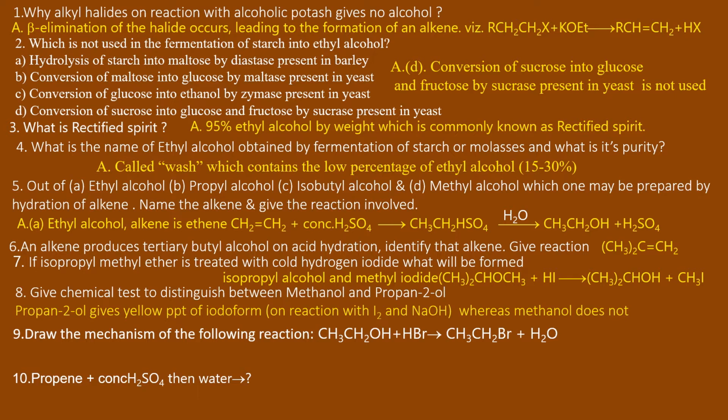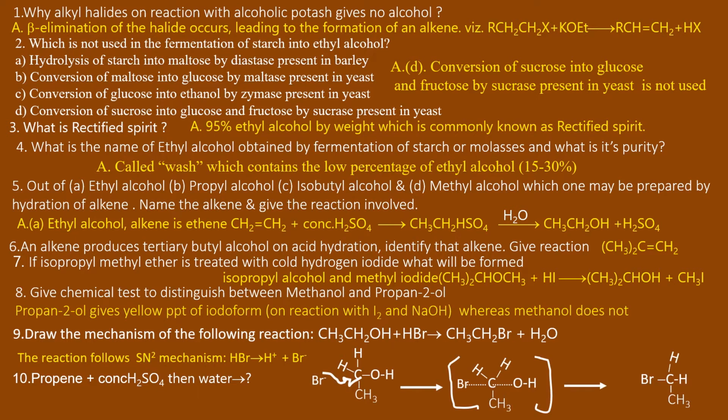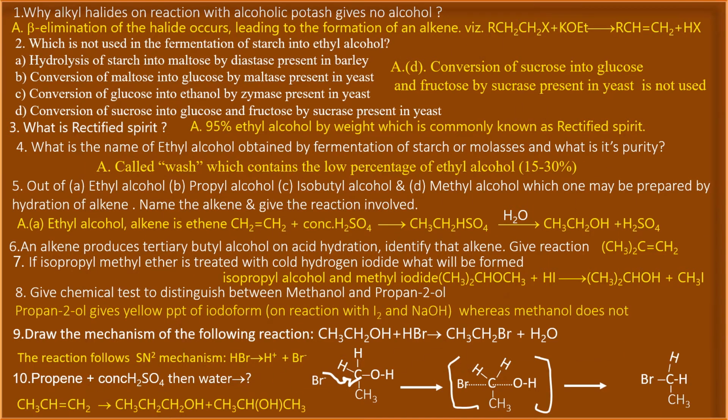And now the mechanism: the reaction between HBr and ethyl alcohol is an SN2 reaction. From one side bromide will attack and the hydroxyl group will be expelled from the other side, so there will be inversion of configuration. And the last question: propene on treatment with sulfuric acid and then water will give two products, where the hydroxyl group may enter at position one and at position two.